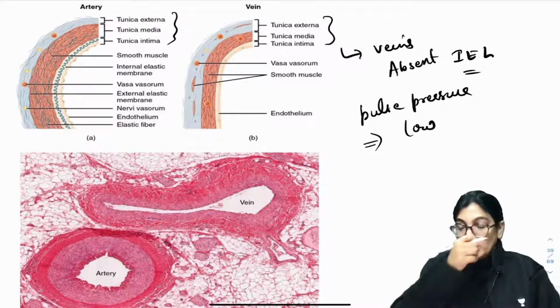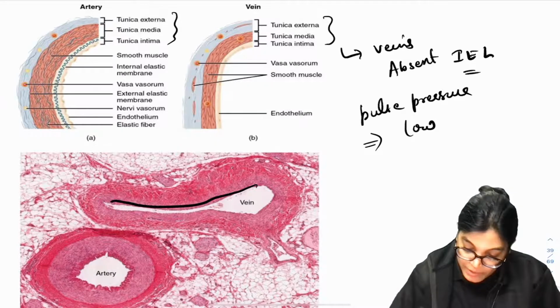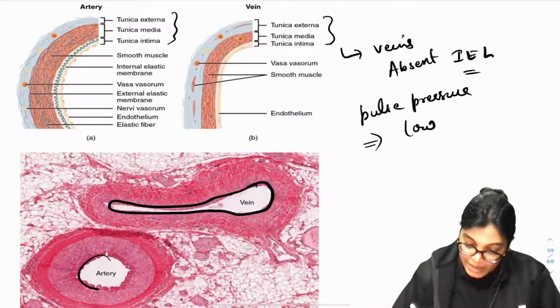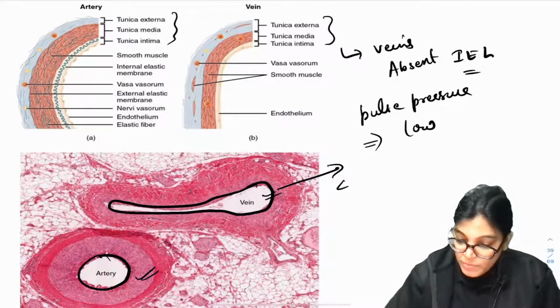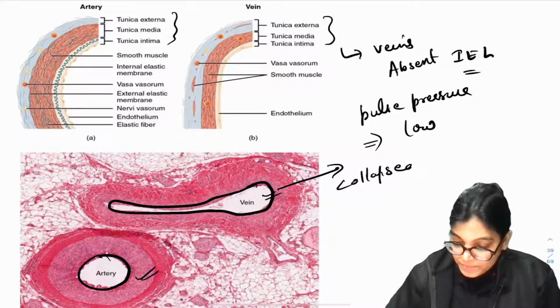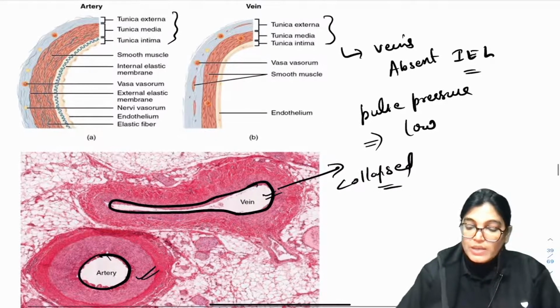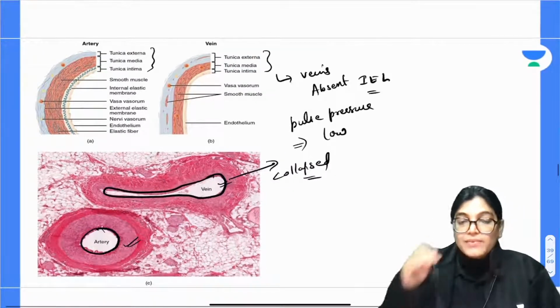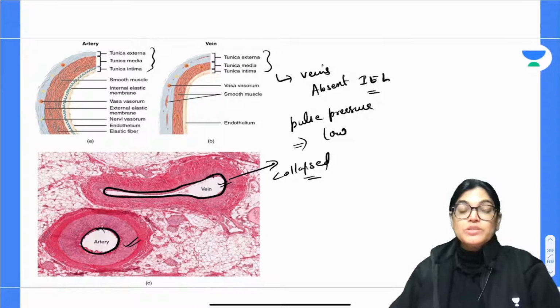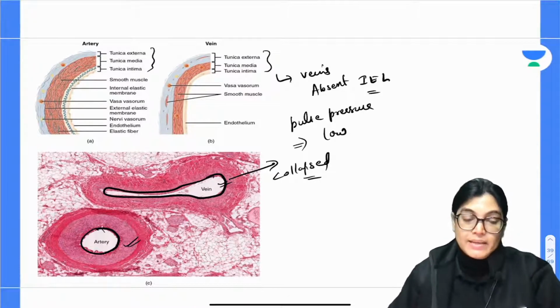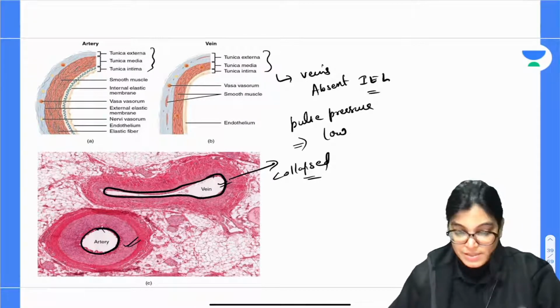So their lumen will be collapsed. Here you can see the lumen of the vein, and clearly a rounded defined lumen in case of artery, but a collapsed lumen in case of veins. And large veins have many vasa vasorum in the outer layer, so that nutrition is maintained, as in all blood vessels.